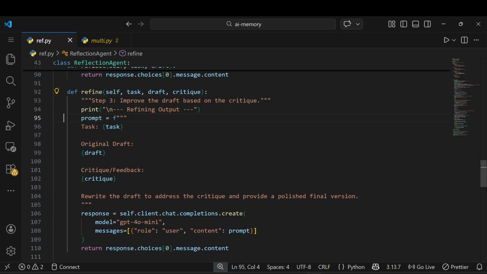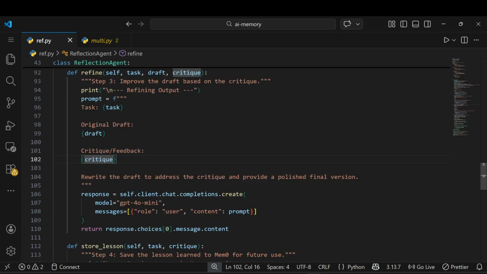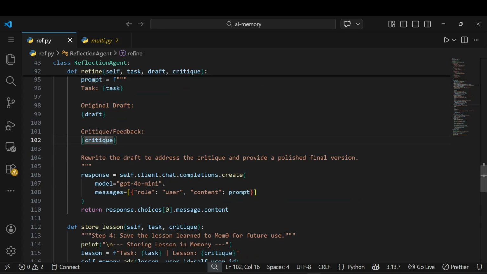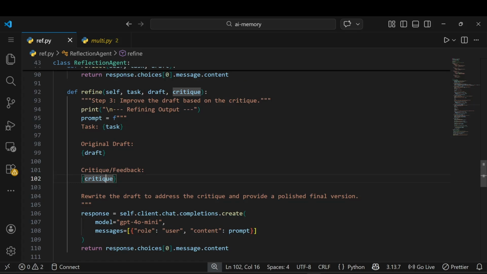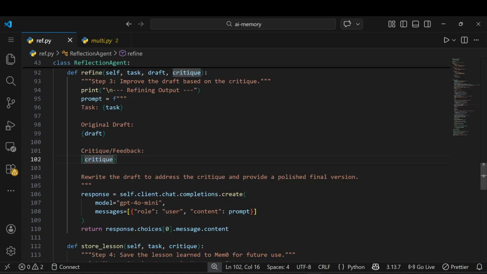I just made a system prompt here as well. Simply: the original draft is this, the critique is the feedback we are getting, and rewrite the draft to address the critique and provide a polished final answer. I just made again an LLM call and passed our system prompt. It's a simple prompt. You can say system prompt, but this is actually a user role, so you can say it's a user prompt only. But that's good.